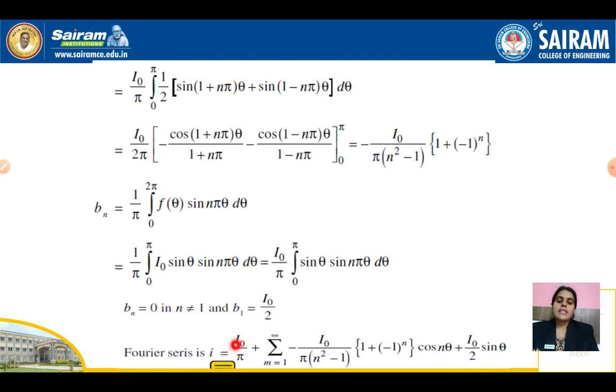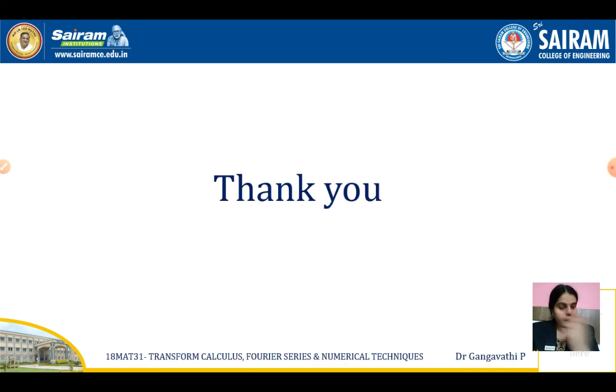So the Fourier series expansion is given by this, and we have made the substitution for the complete thing, that is f of x, a0, an and b1 also. So this is the expansion we get. And this is how you need to solve Fourier series expansions in the interval 0 to 2 pi. Whenever two values for f of x are given, you need to be very careful about when to use the even function concept and when to use the odd function concept, and how exactly we can use it. So this is about the Fourier series in the interval 0 to 2 pi. Thank you.